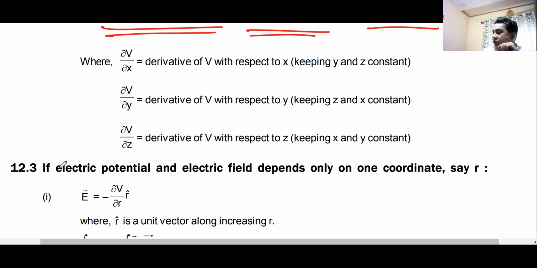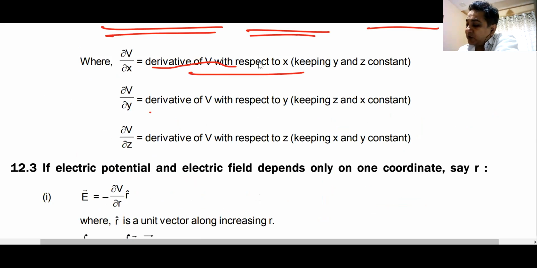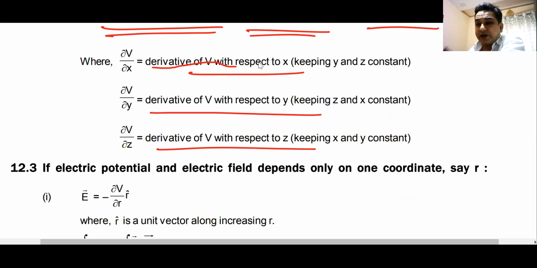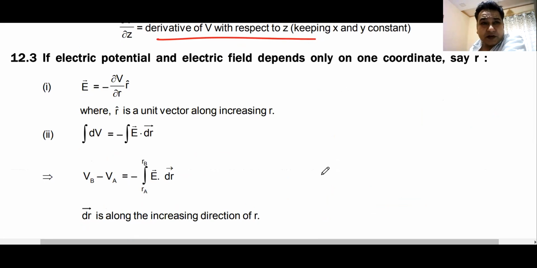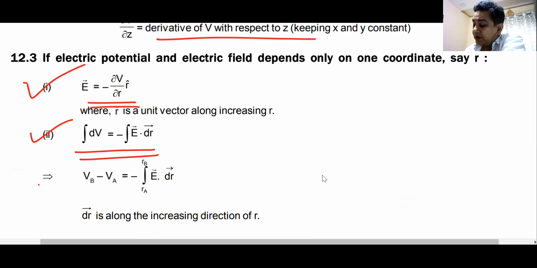You must know the value of del V by del x. Del V by del x is the partial derivative of V with respect to x. Del V by del y is the partial derivative of V with respect to y. Del V by del z is the partial derivative of V with respect to z. This is how you find out electric field from potential. To find out potential from electric field, we already know the formula: Vb minus Va is minus integral of E dot dr taken from a to b. And now we'll solve a question based on this.